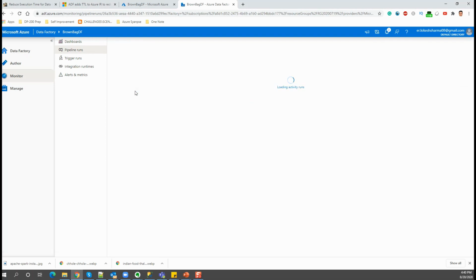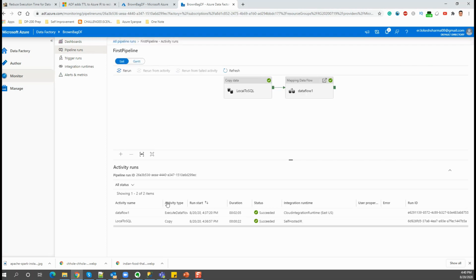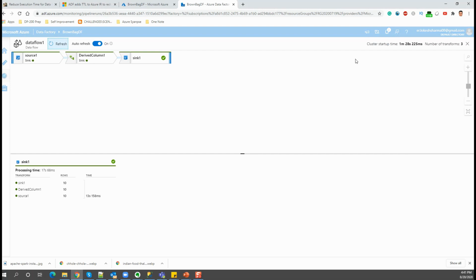But if you drill down inside the pipeline, you will notice that the time required to start up the clusters was fairly less. It was 1 minute 28 seconds and not nearly 4 minutes like in the previous one. I'm not sure why it is still taking 1 minute, but maybe it's trying to identify the available clusters, or something else is going on under the hood.